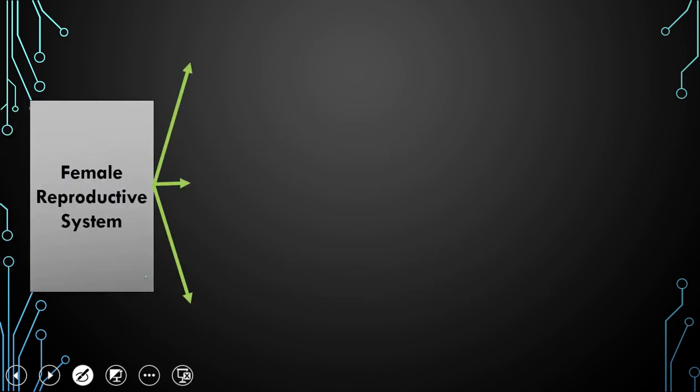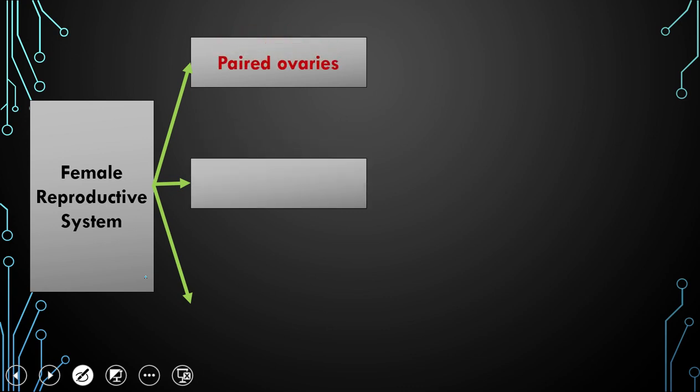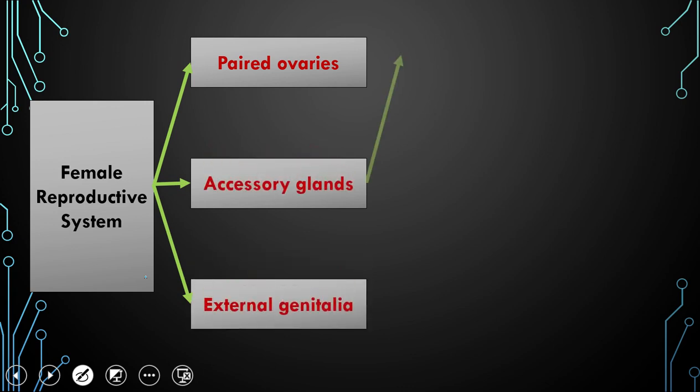Now let us move to the various parts of the female reproductive system. It consists of a pair of ovaries, which are considered the main or primary sex organ. Other organs are considered secondary sex organs because the ovary is the site for formation of the egg cell as well as the release of female hormones. Other organs serve as a passage for the egg cell and as the site for fertilization and development of the fetus.